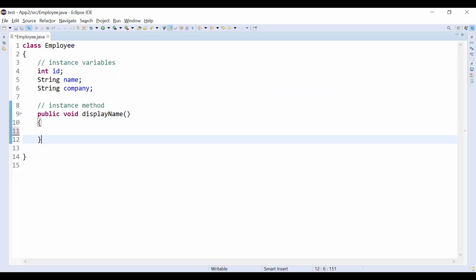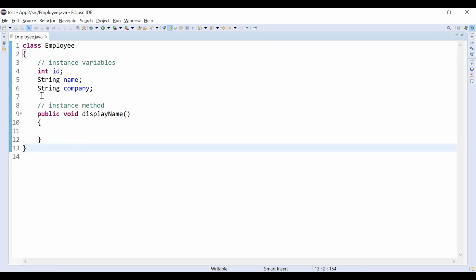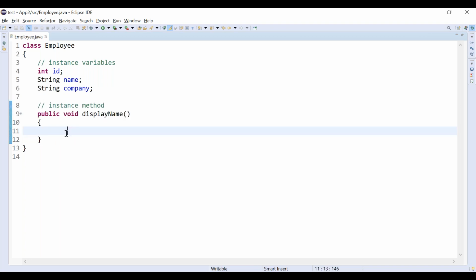This is how you can create the class. As I said, here we are defining our logical entity. Here we are defining the functionality. The class should have these three attributes and one instance method.